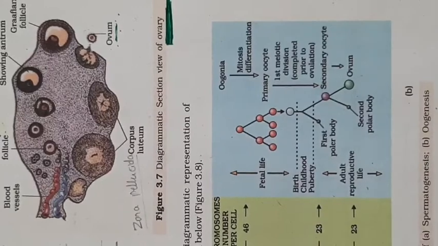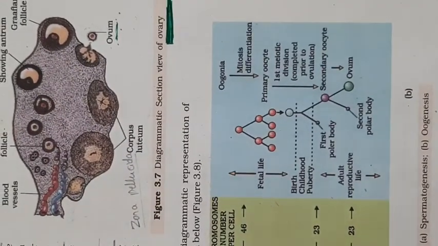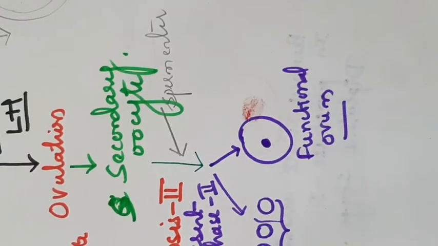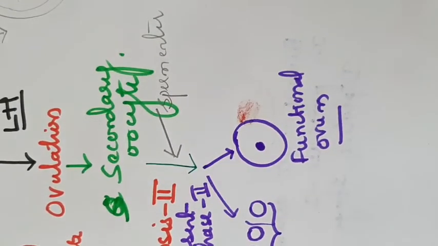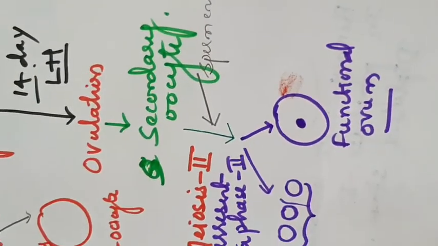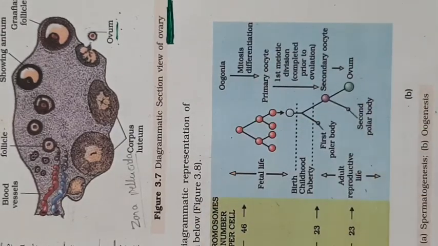Here you can see in your NCERT book. I hope all of you are getting these points. I use different mind maps for understanding oogenesis. I hope I made it clear for you guys. Here in your NCERT book, this is a schematic representation of oogenesis. Try to get all these things.